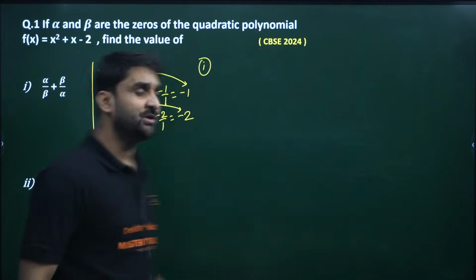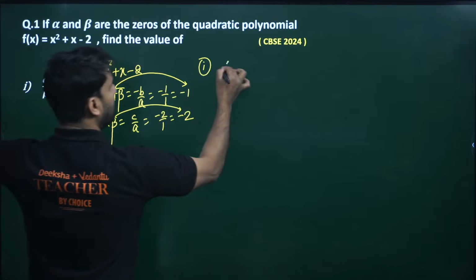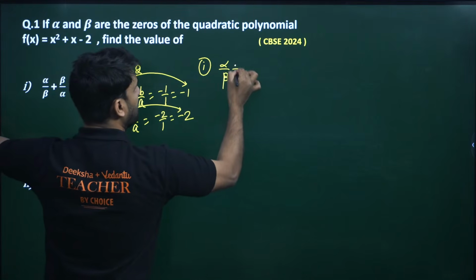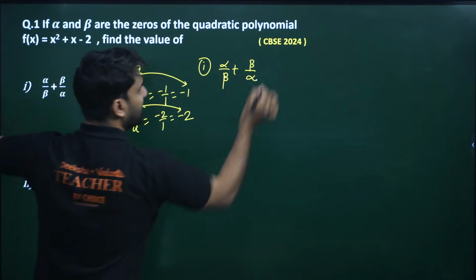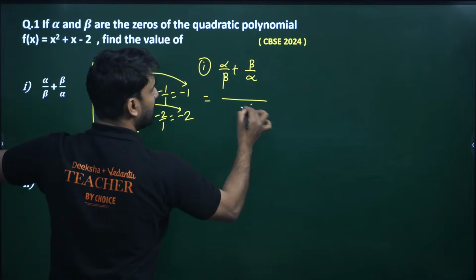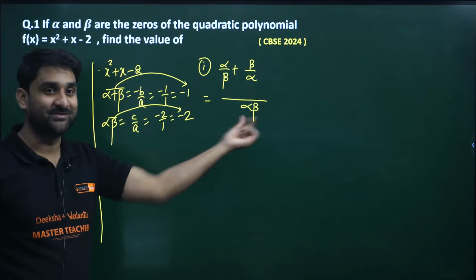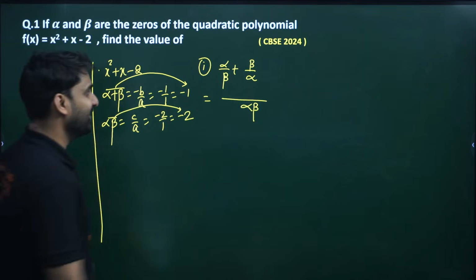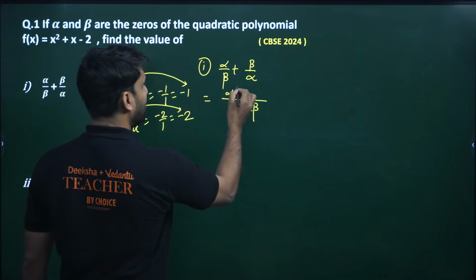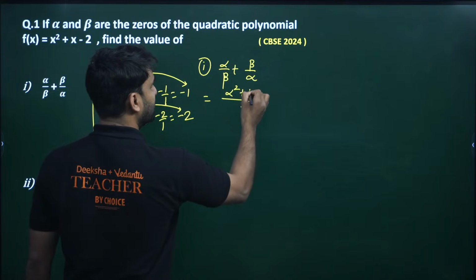My dear, the first question: this is alpha by beta plus beta by alpha. Can we take LCM, my dear? By taking LCM, this will be alpha beta in the denominator. Wow, it has become the product of zeros. It looks like we are approaching the target. Alpha goes there, so this is alpha square, and beta goes there, this is beta square.